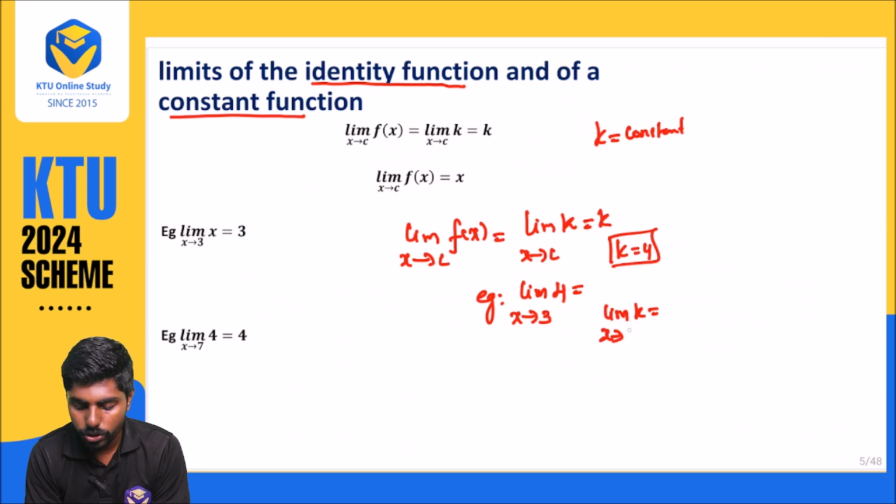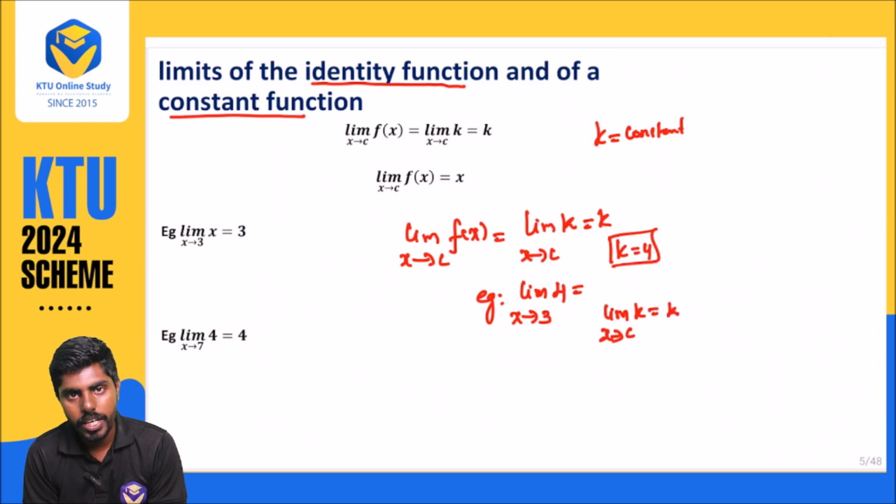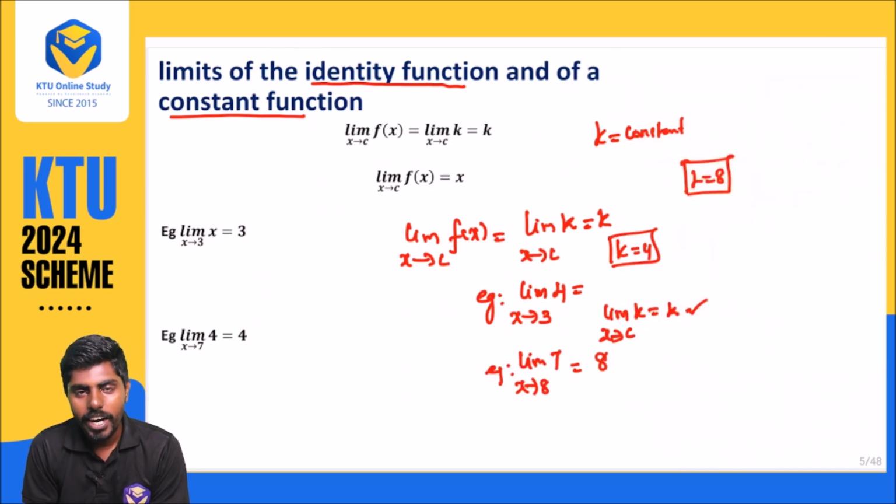A constant function is coming, so you write the constant k, that same function. Even if it is 8 or 100, whatever the value, that is a constant value, no? So you can write that. Okay, this is one kind of basics you should write. Similarly, there is another basic concept, that is the identity function.